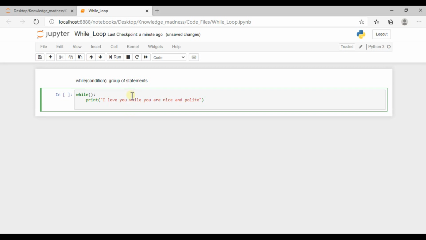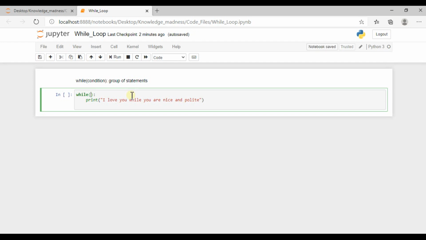But how many times do I want to do this? I want to give one particular condition: when a person is nice and polite, then someone can love him. It's just a hypothetical example, don't be so serious about this, but this is basically the condition. Until the condition is true, this statement will execute.